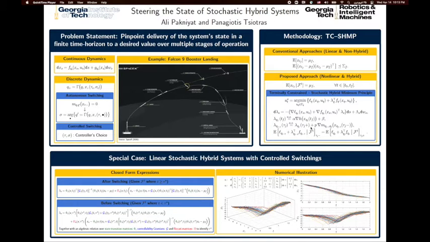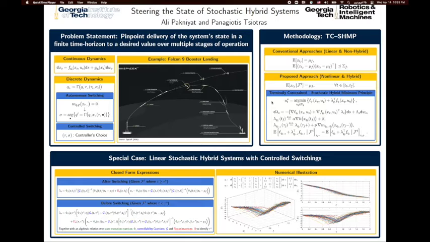Notice that if switchings are autonomous, which means that the time of the switching is determined by the satisfaction of these switching manifold conditions, then this unknown scalar parameter P is determined by this Hamiltonian continuity condition, and if switchings are controlled, then this term no longer appears, but the unknown optimal switching time is determined by this Hamiltonian continuity condition.